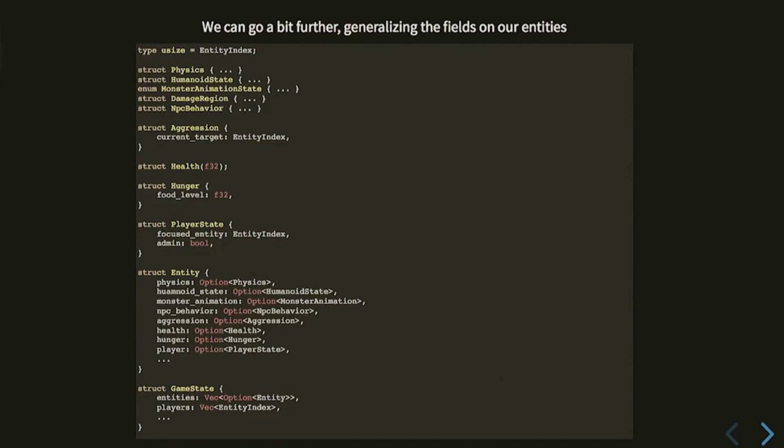But you can also express an aggressive player by setting the player field and then also setting the aggression field. And maybe your engine just doesn't know how to handle that. Maybe that doesn't make any sense. Maybe aggression only makes sense if you have an AI system and the players aren't run by AI. So it's important to remember that this is powerful, and you can do this, but it's a give and take.